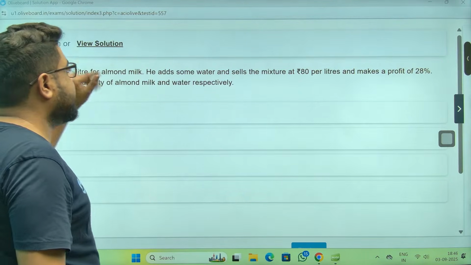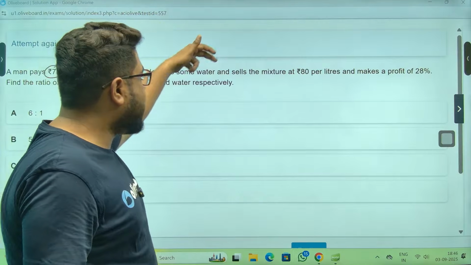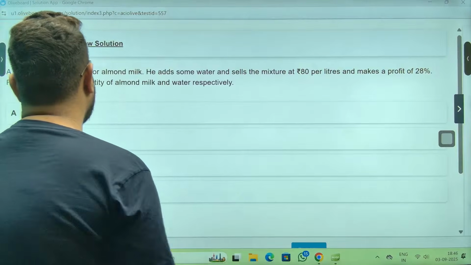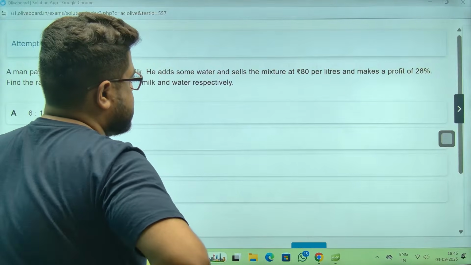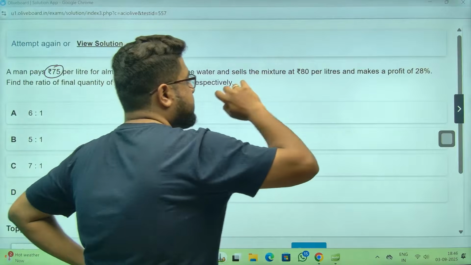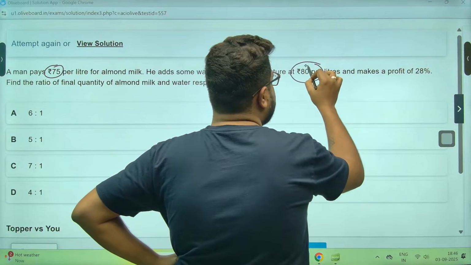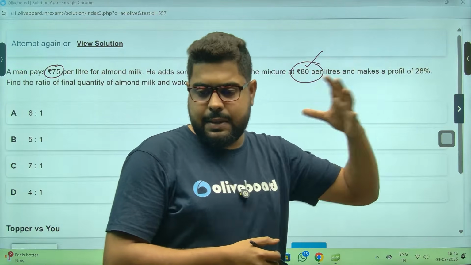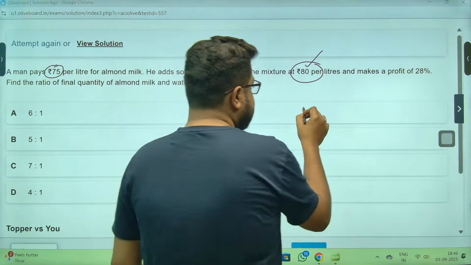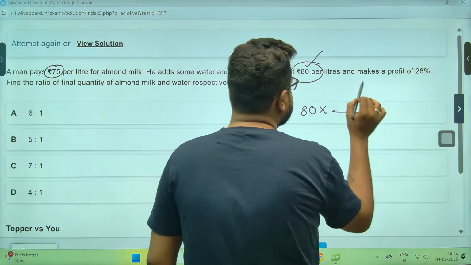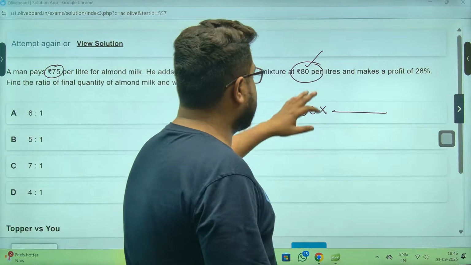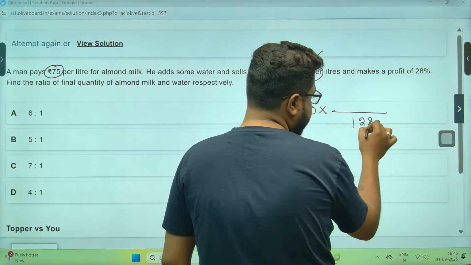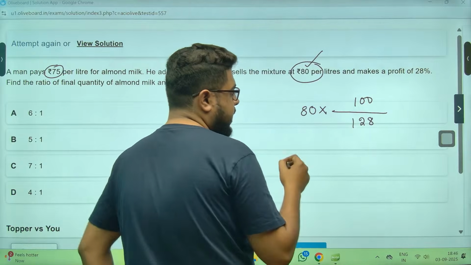75 almond milk. Okay, this is the CP. Some water, and this is 80 per liter and makes a profit of 28%. That's a ratio of quantity. Okay, let's do one thing, sir. Let's figure out, without this profit, what is the quantity of almond milk? Sir, 80 represents, like after a profit of 28%, meaning it represents 128. And I need 100. Calculate kar lete sir.